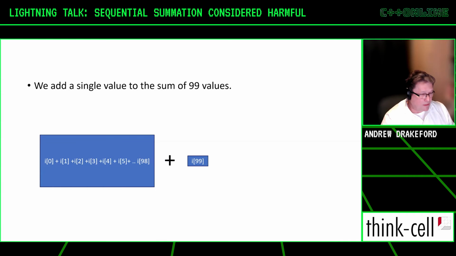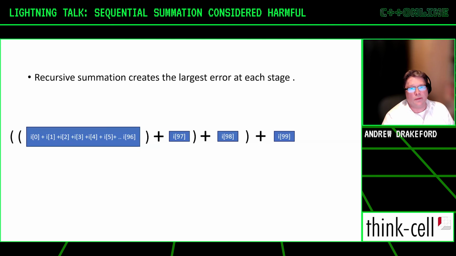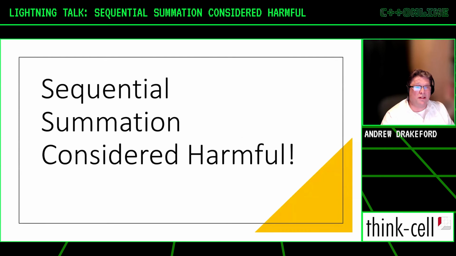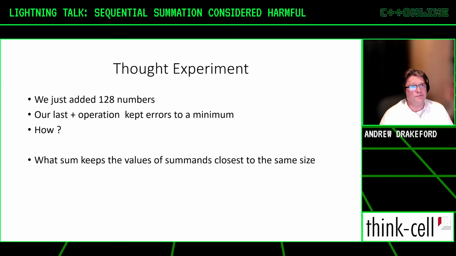So we can also do a really bad error thing with a preceding sum, and we can do this recursively. Unfortunately, this is quite familiar, because this is what we've just been doing, creating the largest error at each stage of the addition. Now, that could mean sequential summation is considered harmful. Let's try and do it a different way. We're going to try and minimize the error.